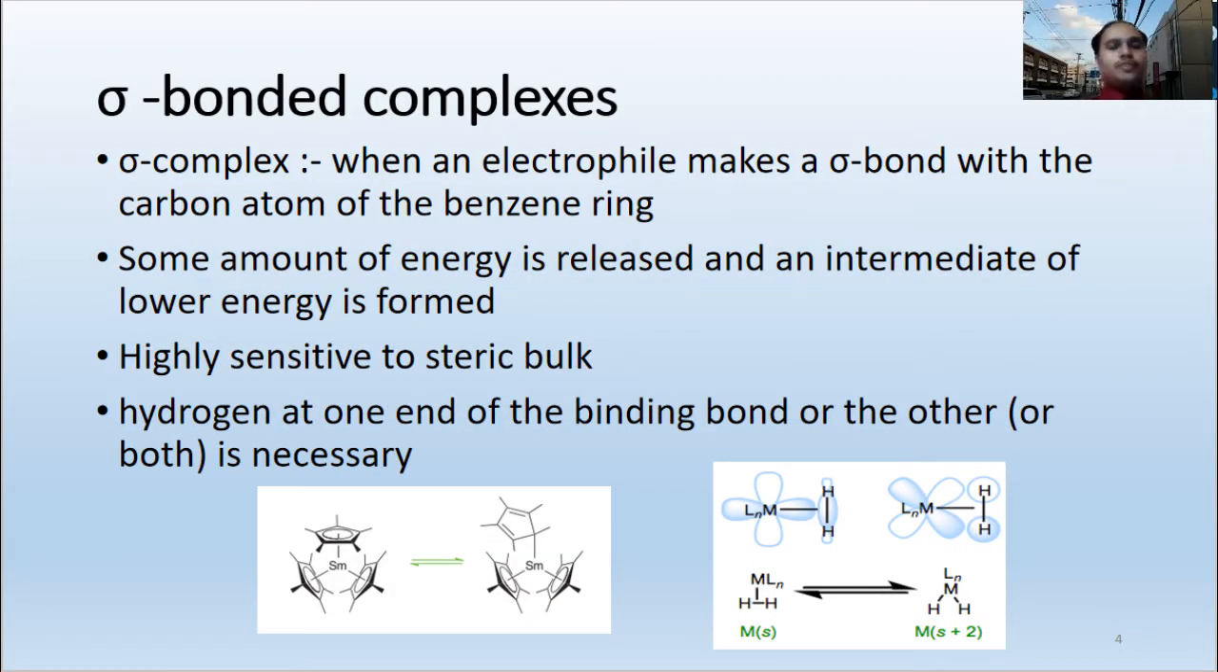Alright, so we'll continue with the sigma bonded complexes. A sigma complex is formed when an electrophile makes a sigma bond with a carbon atom of the benzene ring, and some amount of energy is released and an intermediate of low energy is formed. It is highly sensitive to the steric bond at one end of the binding bond or the other, or both if necessary. So the term sigma complex has also other meanings.